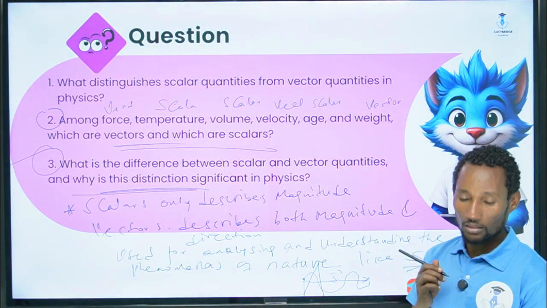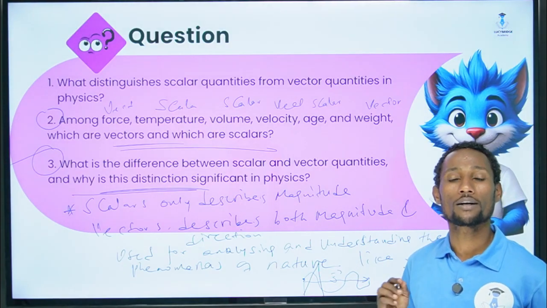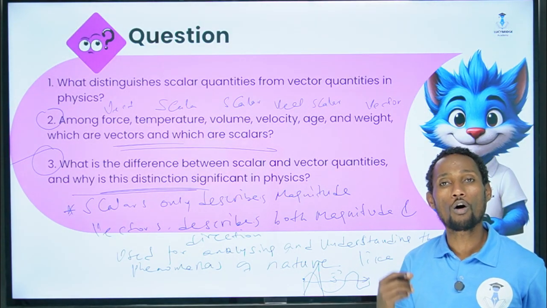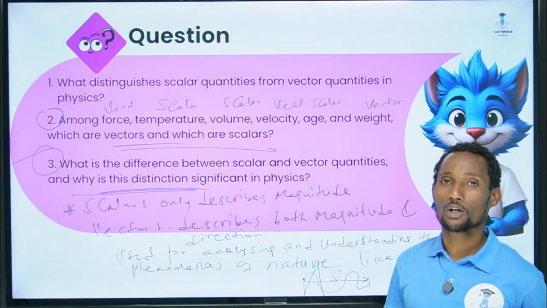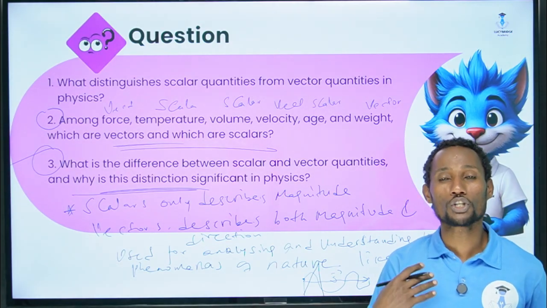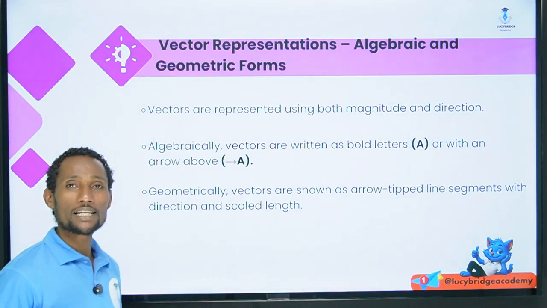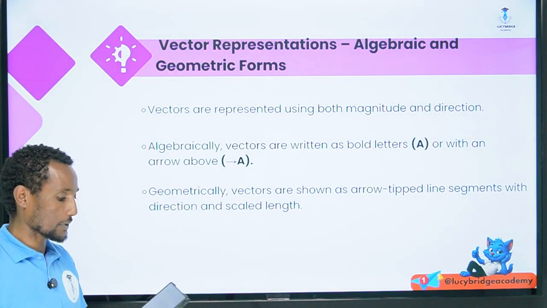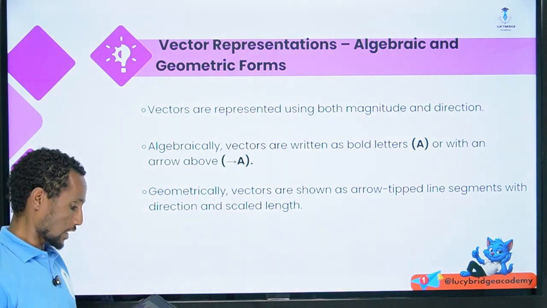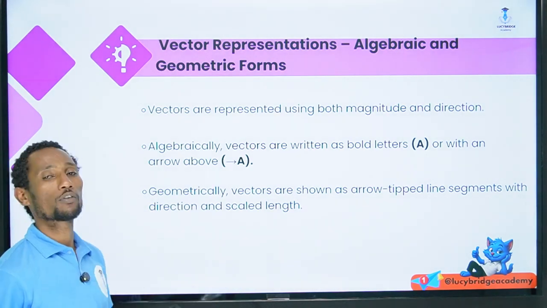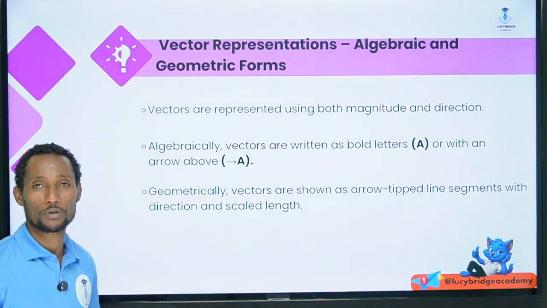So this is the basic thing to understand the nature of physics, by distinguishing scalars and vectors. Today's lesson is about what? The vector representation, which is the algebraic and geometric form of vector representation.